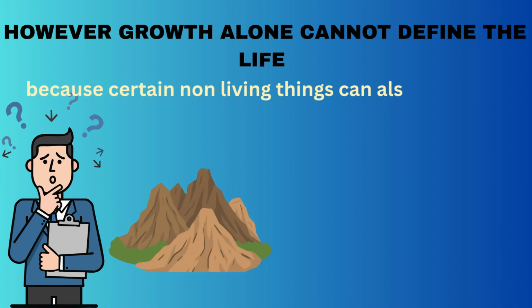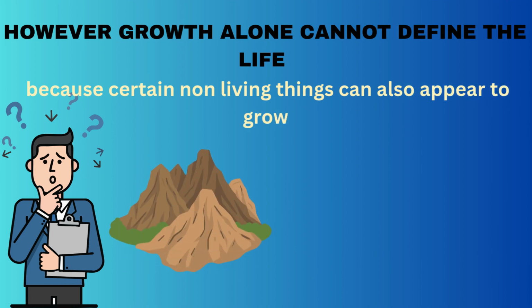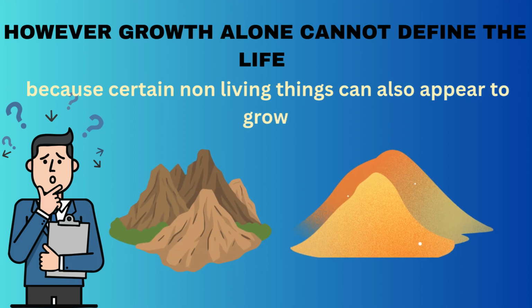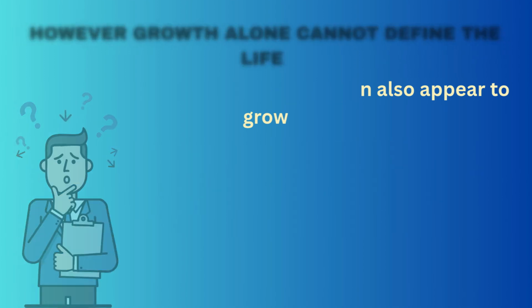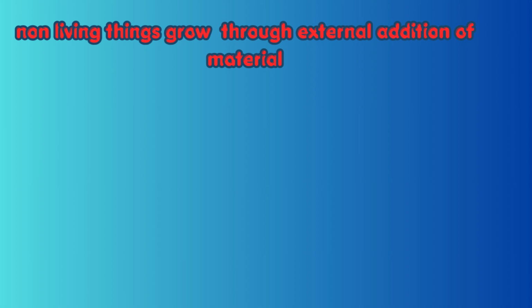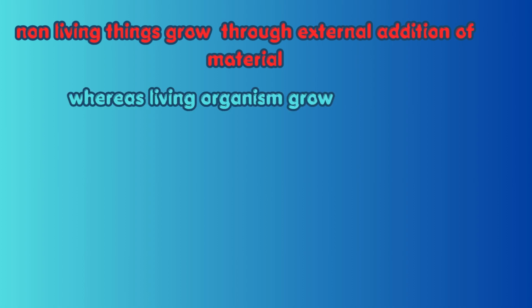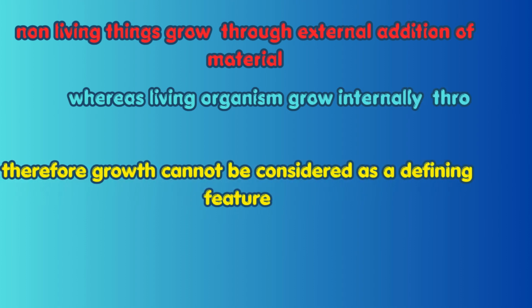For example, mountains may increase in size due to accumulation of materials. Sand dunes can become larger. Crystals can grow when placed in saturated solutions. But the key difference is that non-living things grow through external addition of material, whereas living organisms grow internally through cellular processes. Therefore, growth cannot be considered the defining property of life.